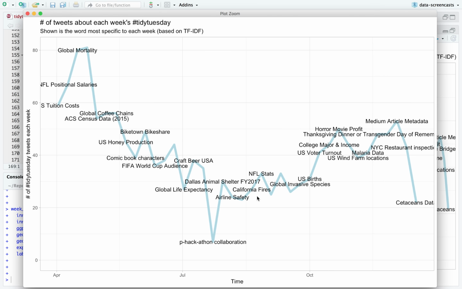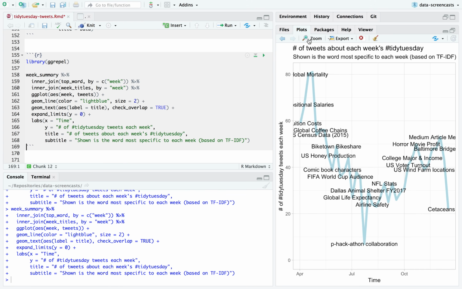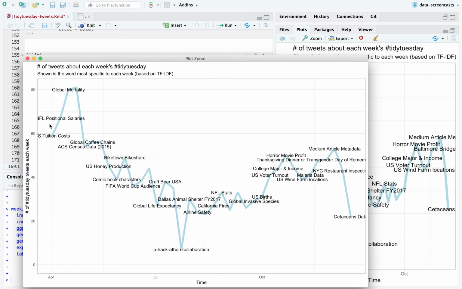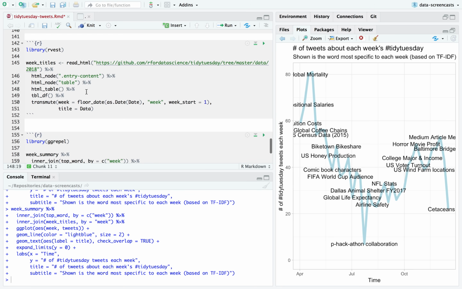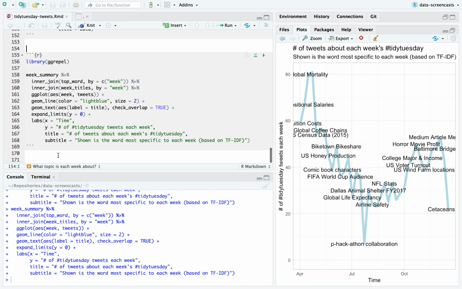This is a little bit cleaner in that it doesn't show every single word, and it has meaningful titles as opposed to just the word honey. But yeah, this is pretty. This is a solid combination. Okay, and we got to use a little bit of scraping using the excellent rvest package.